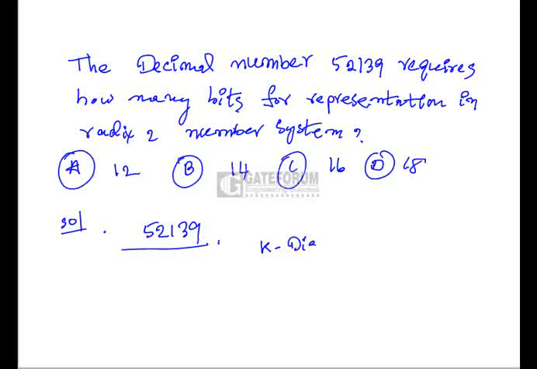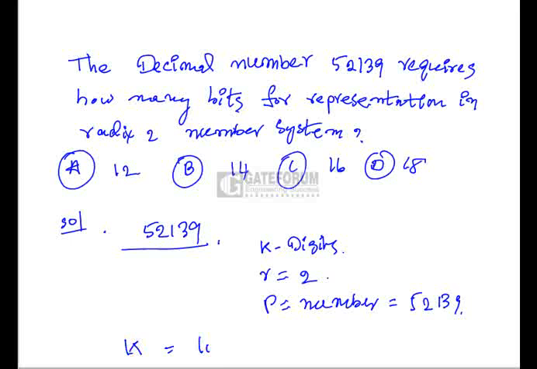The number of bits required is k, r is the radix that is given as 2, and p is the given number, that is 52,139. Then the number of bits required k is equal to the ceiling of log base r of p plus 1.